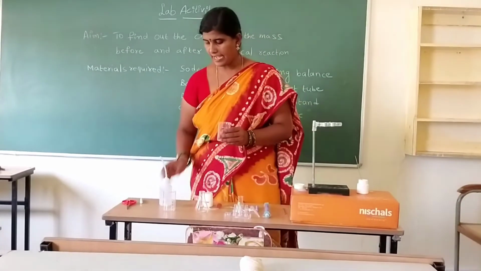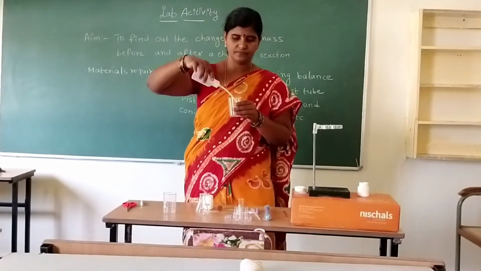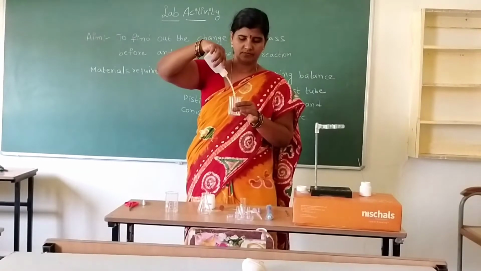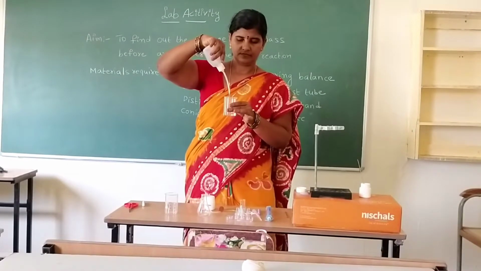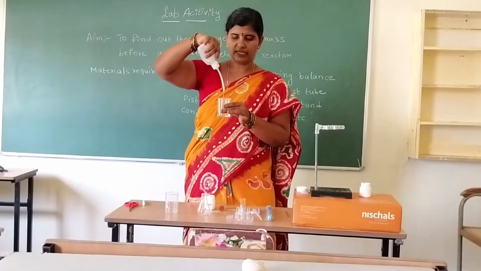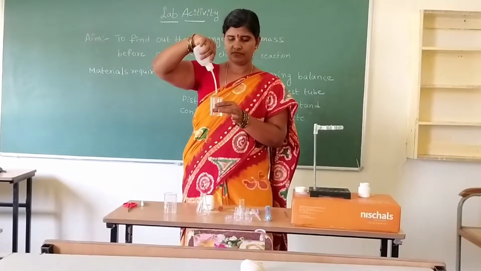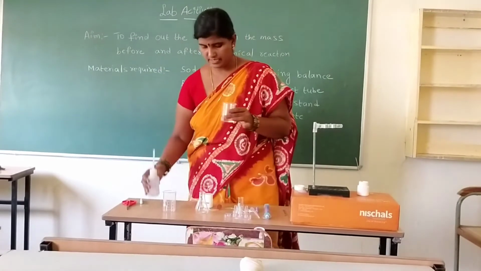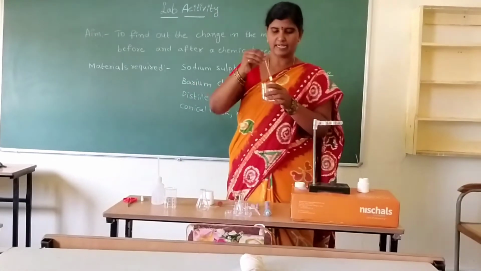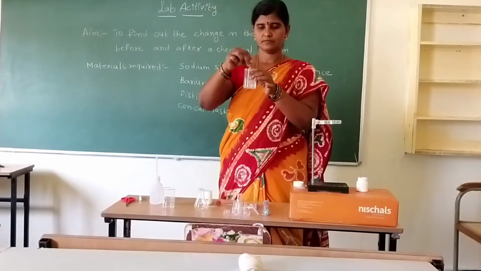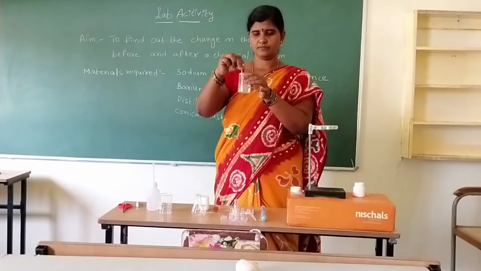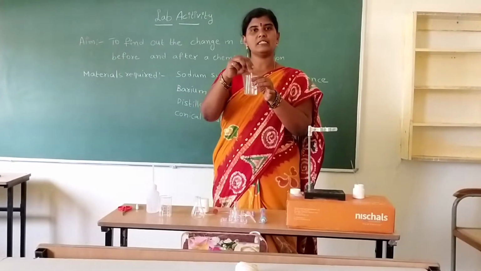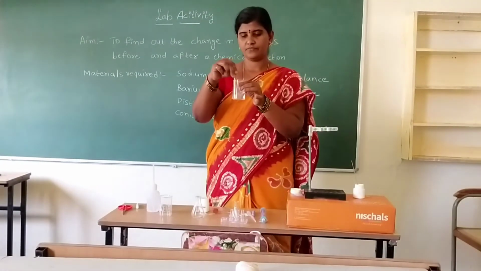Then add distilled water. Pour the water. Then mix with the rod. So the barium chloride solution is ready.